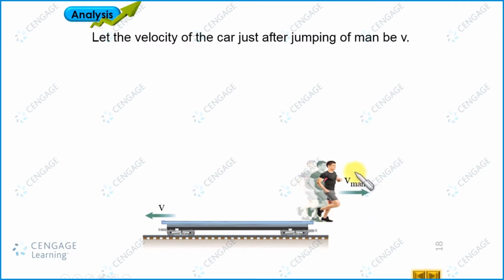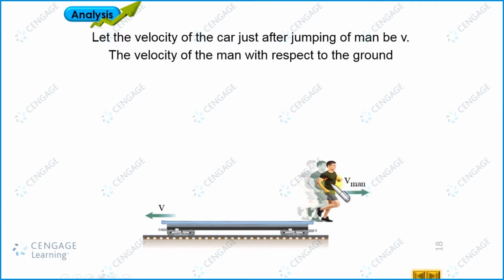Now we need to calculate the velocity of the man with respect to ground, because in the conservation of linear momentum principle, we should have the velocity with respect to ground. So now we can write the velocity of the man with respect to ground. This is equal to the velocity of the man with respect to car plus the velocity of the car, right? Let us assume the rightward direction is the positive direction, and the velocity of the man with respect to car is in the rightward direction, and this has magnitude u. So this is equal to u, and the velocity of the car is in the leftward direction. So the velocity of the man should be equal to u minus v.